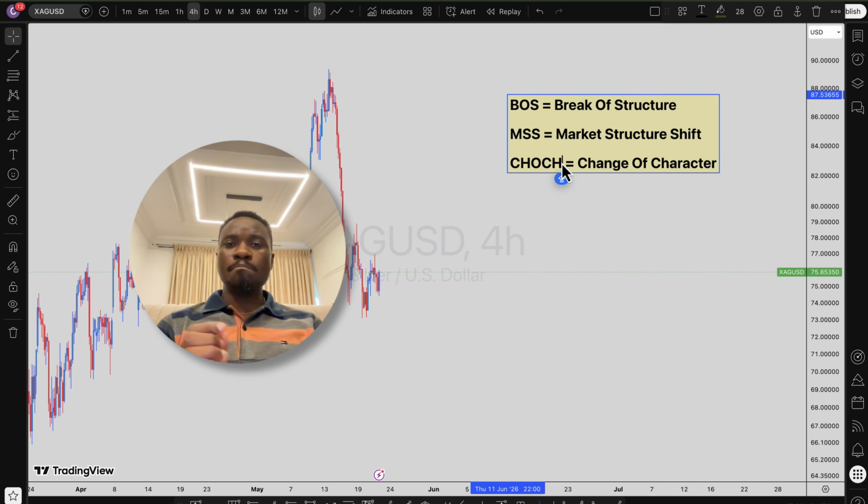Break of structure, market structure shift, change of character shows you how the market switches from one trend to another. Inability to have a proper in-depth understanding of them will usually lead to financial losses in trading. So this is why you need to take your time, exercise patience, be focused, be serious to watch this video from the beginning till the end, so you can have an in-depth understanding.